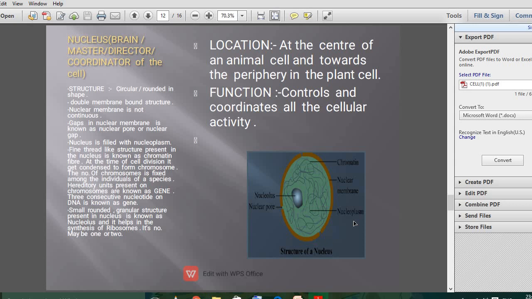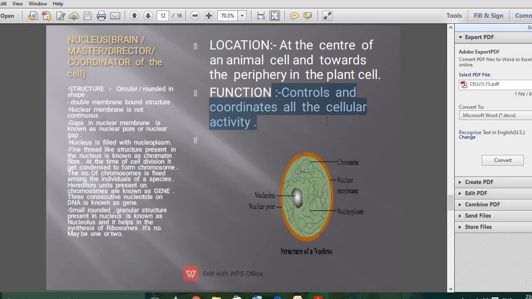Now what is the location of the nucleus? The nucleus is present at the center of the cell in the case of an animal cell, but towards the periphery in the plant cell. The function of it is to control and coordinate all the cellular activities. Clear?